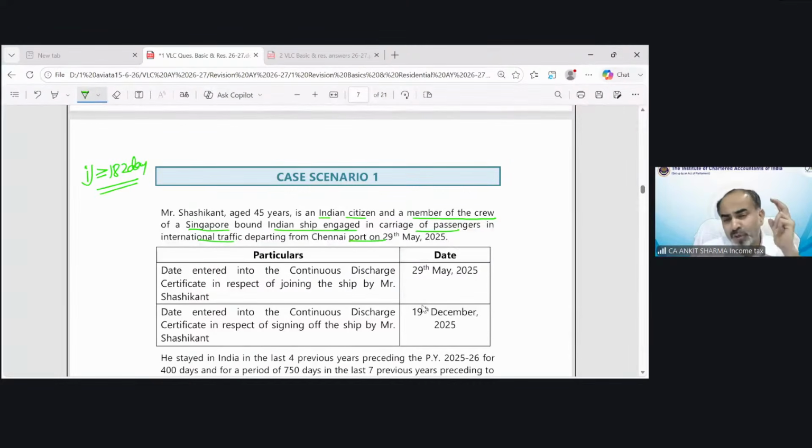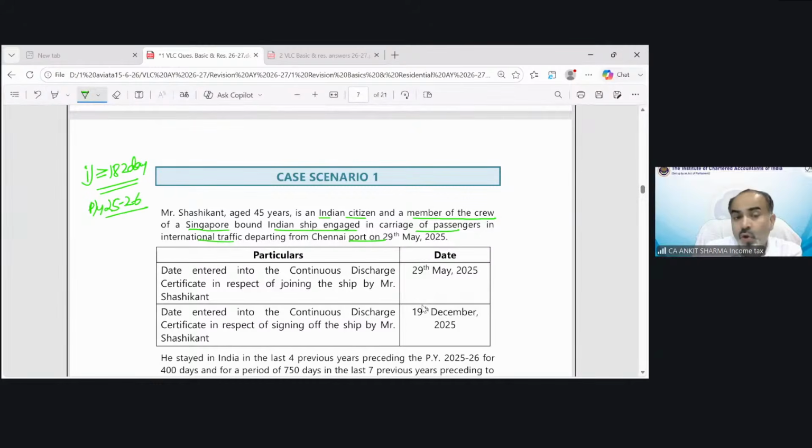But the calculation of these 182 days in India is different. In normal cases, we calculate the number of days stayed in India. But in the case of a crew member of an Indian ship, we have to subtract the number of days he has stayed outside India from the total number of days in a year. Because this year is previous year